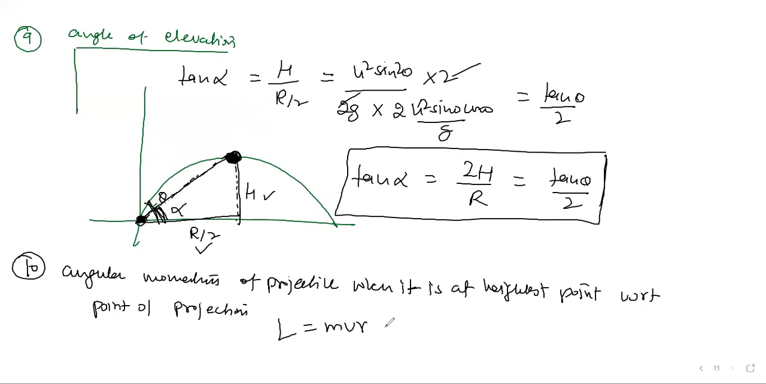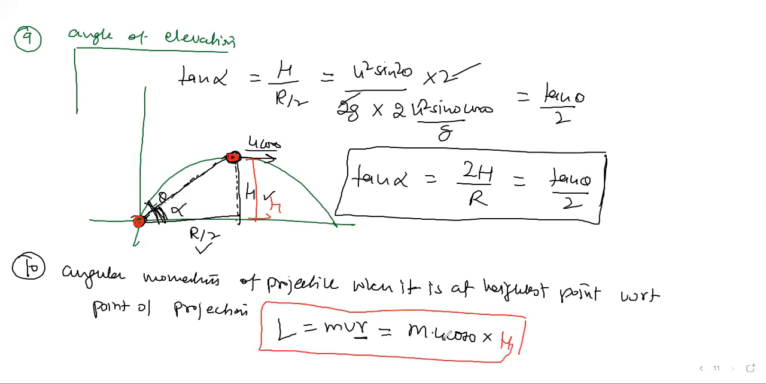Mass times velocity times r, where r means the perpendicular distance in vector form. Mass is m only. What is the velocity at this point? At the top point, velocity is only u cos theta. So m u cos theta into h, because you need the perpendicular distance from the point of projection. Let me change the color to see it better. If I take this point of projection and that point, the perpendicular distance between these two points is obviously the height h. So you can write h.